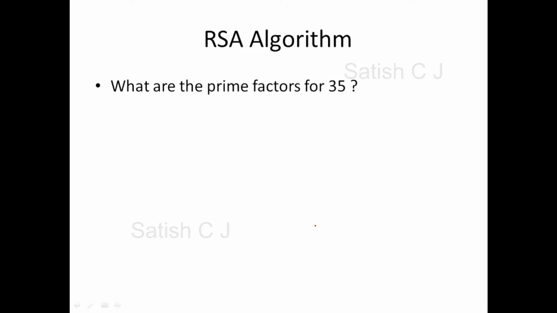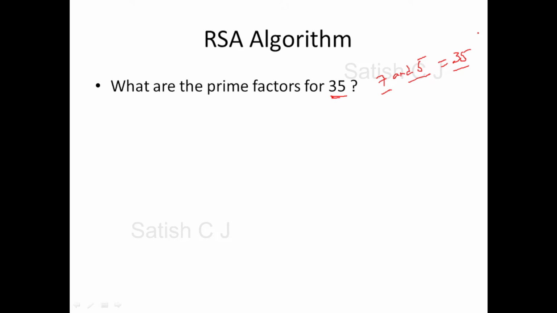Say, if I ask you, what are the prime factors of 35? You may immediately tell me 7 and 5. These are two prime numbers, and they are the prime factors of 35 because when I multiply 7 by 5, I get 35. So it's very simple: what are those two prime numbers which, when multiplied, lead to this number? We are able to find the prime factors easily here because we have a very small number and we are used to this number.